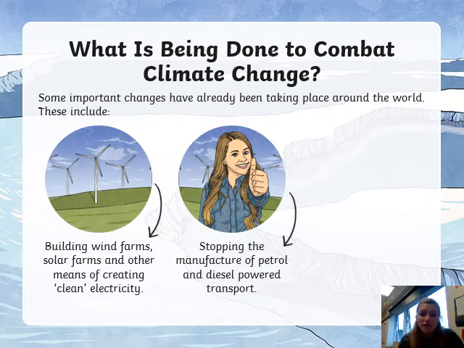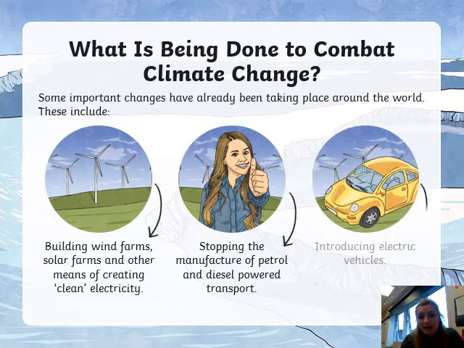Okay, we're stopping the manufacturing of petrol and diesel powered transport. So there have been a lot of cars now that are being changed into what we call electric cars, and we're reducing the amount of petrol and diesel being needed to power cars. For example, you might think of probably the most well-known electric car at the minute, a Tesla. A Tesla has only really just recently been introduced as one of the first electric cars on the planet, and because of this we're not having to burn petrol and diesel, the fossil fuels, to make your cars run. You're able to use electricity so that it's not releasing any gases.